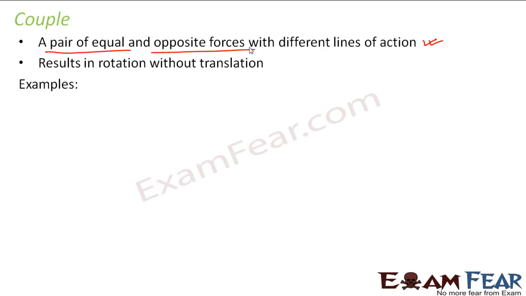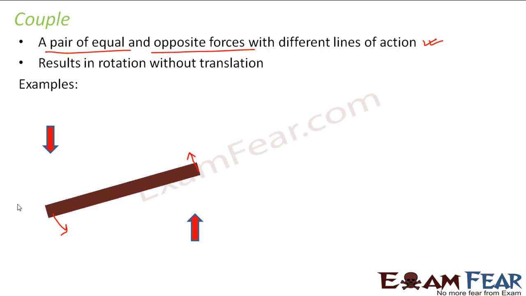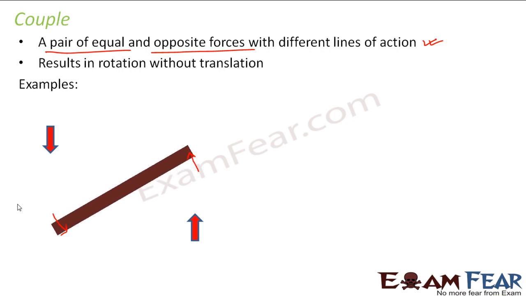Let us look at the same example which I mentioned before. You have this rod, you apply equal and opposite forces on both ends of the rod. So what will happen? This force will try to take it up, this force will try to take it down, and as a result the rod will start moving in anti-clockwise direction. So rotation will happen, right? That is what happens. So these kinds of forces are known as a couple. That is a pair of forces. A couple is always a pair of forces which are equal and opposite, but they are acting along different lines of action, right?